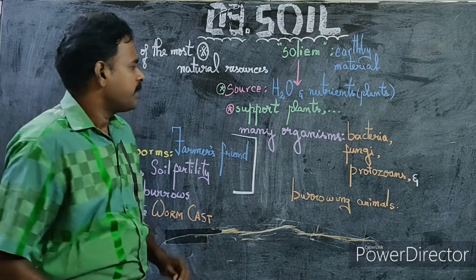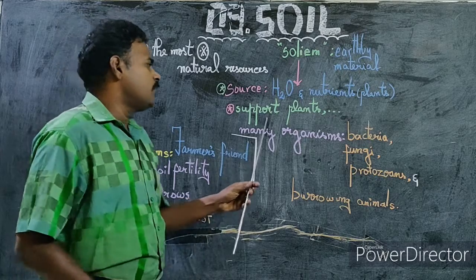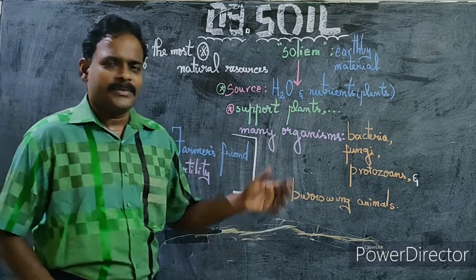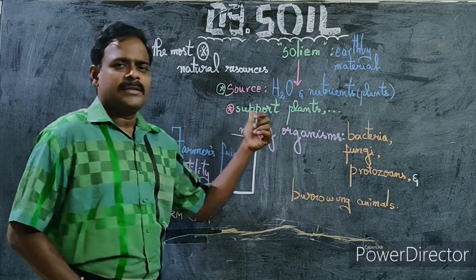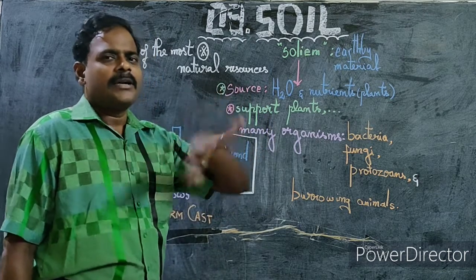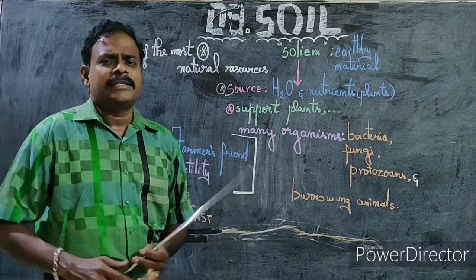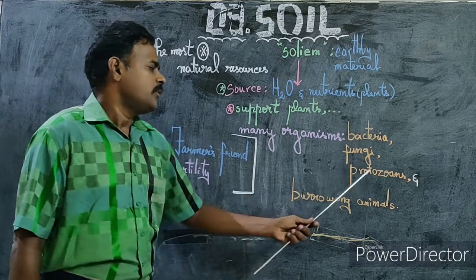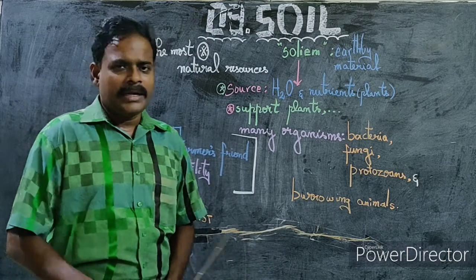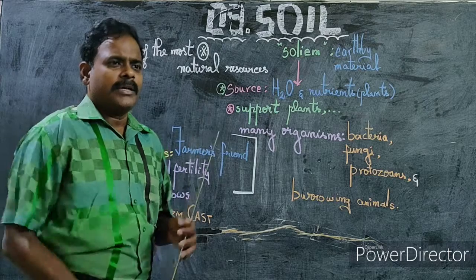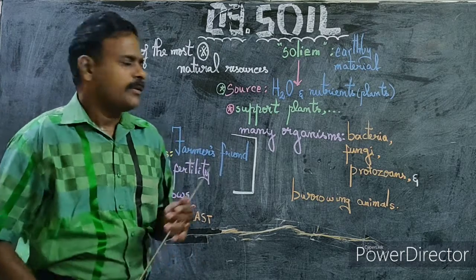Basically it supports plants and all living organisms. Soil supports almost all the living organisms found on this earth. Many organisms are found in the soil, which includes bacteria, fungi, protozoans and burrowing animals. What is meant by burrowing animals? Animals that burrow and live under the soil.